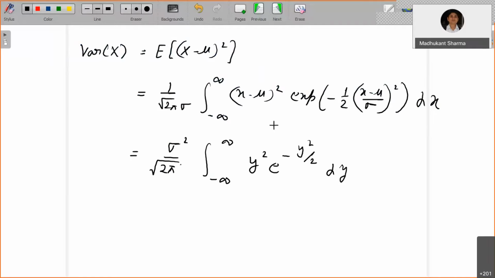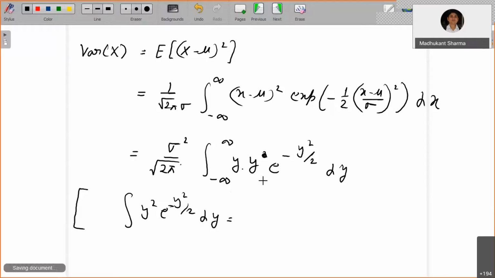Now you have to use the product rule here, and the fact that the integration from minus infinity to infinity of e to the power minus y square by 2, times 1 by square root of 2 pi, is 1. So what is the product rule? If I want to solve y square times e to the power minus y square by 2 dy, you can write y square as y into y.